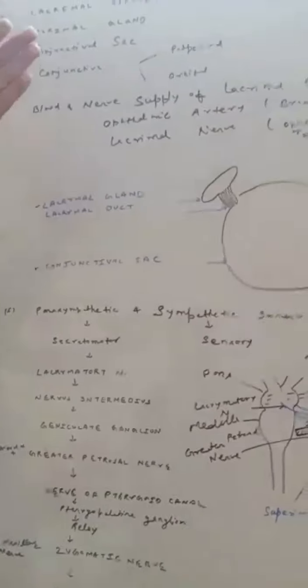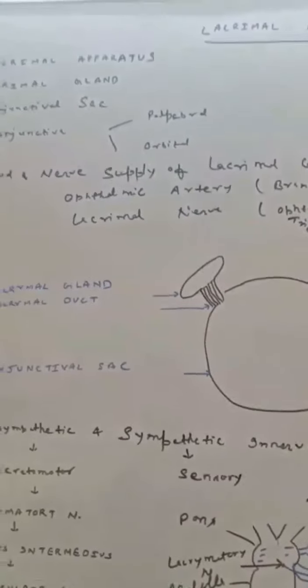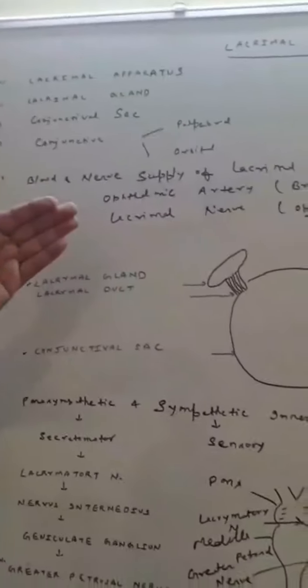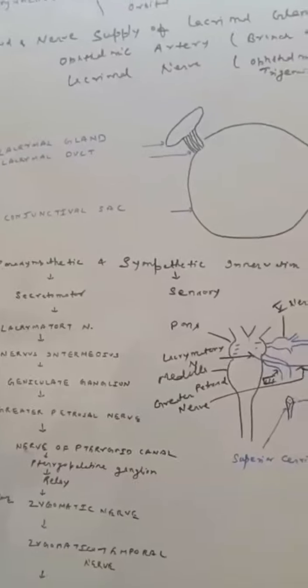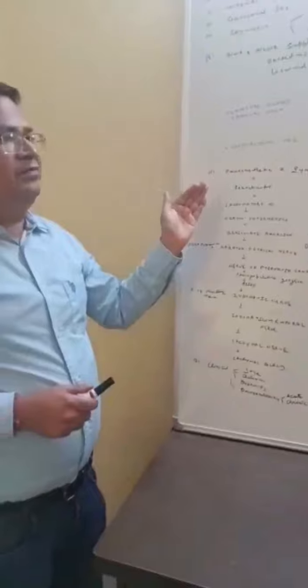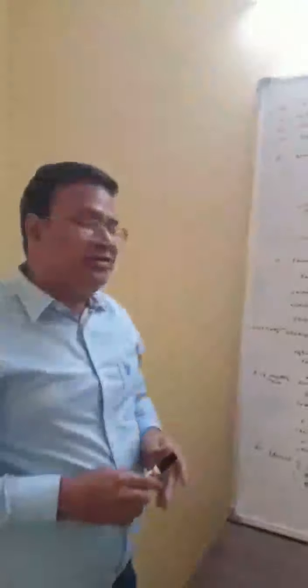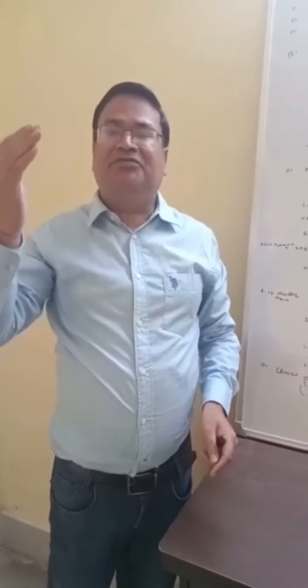I've also discussed the lacrimal gland, the conjunctival sac, and the two parts of the conjunctiva, that is the palpebral conjunctiva and the bulbar conjunctiva. Also the blood and nerve supply of the lacrimal gland, the parasympathetic and sympathetic innervation, that is the two types of fibers: one is the secretomotor and second is the sensory fibers. And some clinical aspects associated with the lacrimal apparatus, that is the stye, the chalazion, what is blepharitis and what is dacryoadenitis.